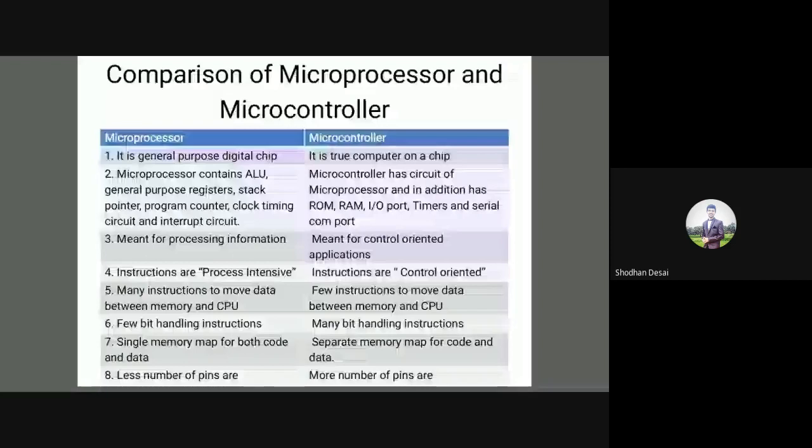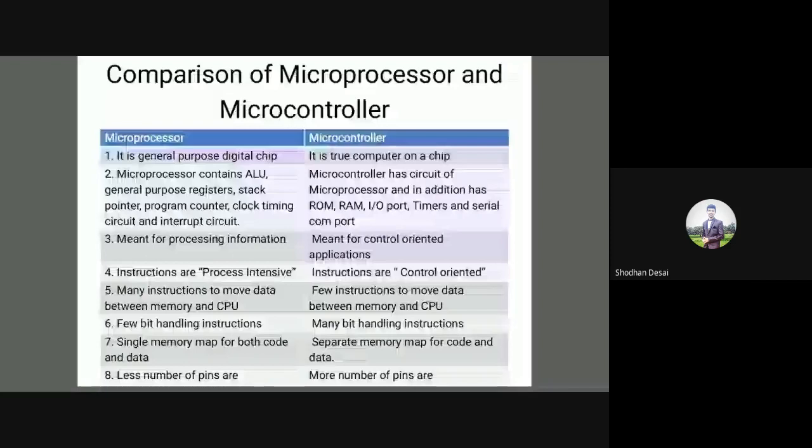Clear here? A microcontroller has the circuit of a microprocessor, and in addition has ROM, RAM, IO port, timers, and serial COM port. So a microprocessor is meant for processing information, and a microcontroller is meant for control-oriented applications. In a microprocessor, instructions are process-intensive. In a microcontroller, instructions are control-oriented.